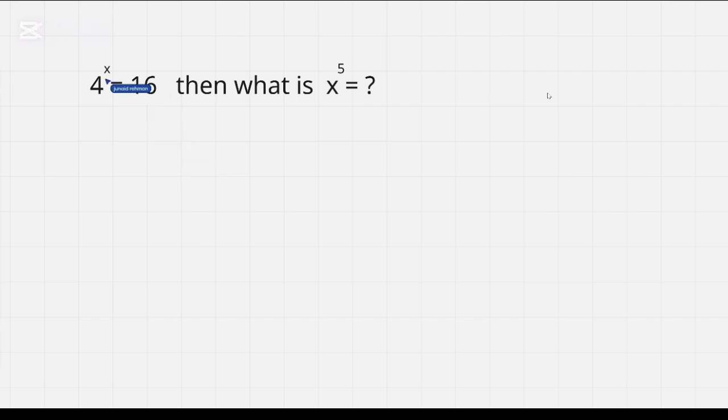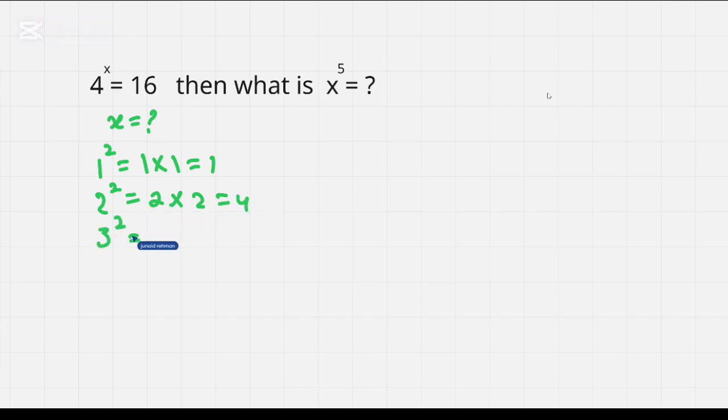Let's suppose we have the question 4 to the power of x is equal to 16. So you know the power is x here. The power is x means that we have to find the value of x first. So you know that 1 to the power of 2 is equal to 1 times 1, which is equal to 1. And similarly 2 to the power of 2 is equal to 2 times 2, we get 4. And so on. 3 to the power of 2, we get 3 times 3 is equal to 9. Similarly 4 to the power of 2 is equal to 4 times 4, which is equal to 16.